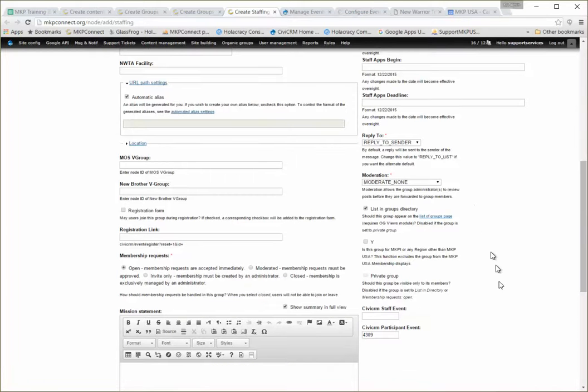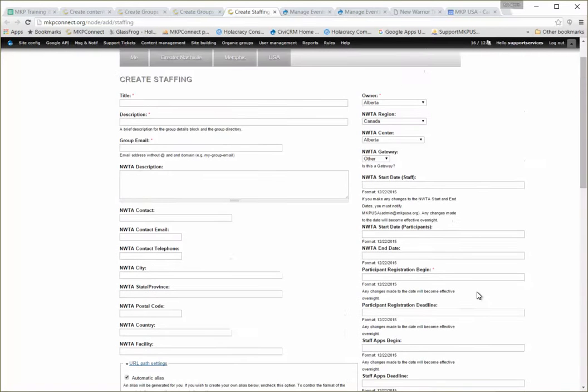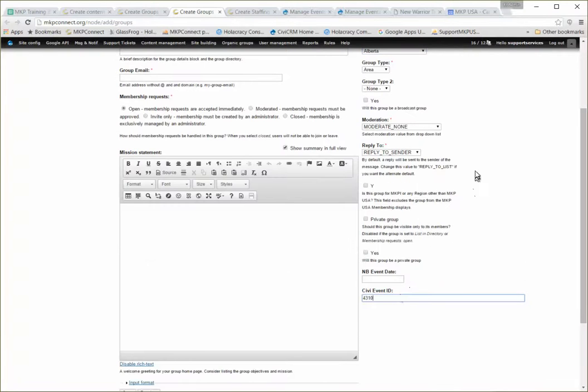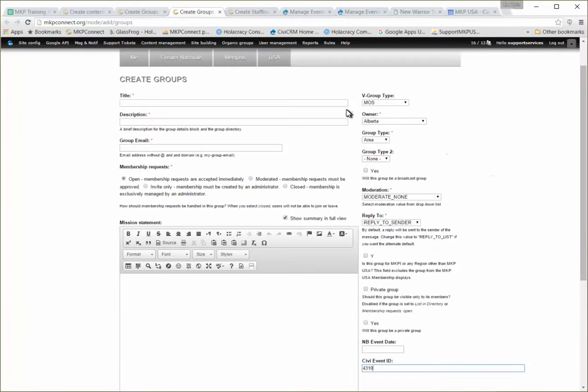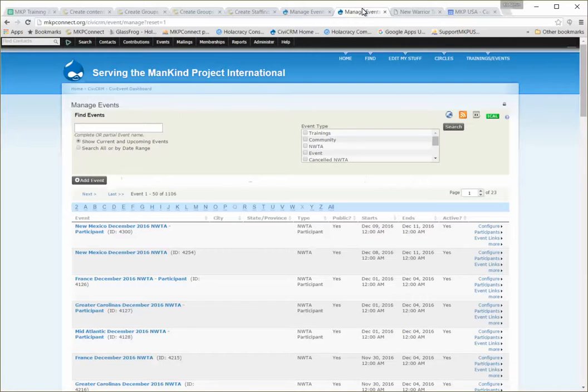Now we have the event ID for the staff, and that goes there. And I think that also needs to go in the MOSV group, right there. So, yeah. Let's now look at those two items in CiviCRM.